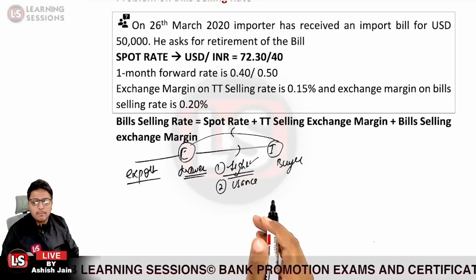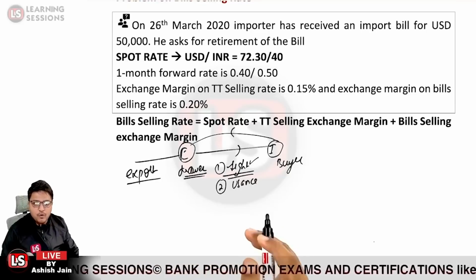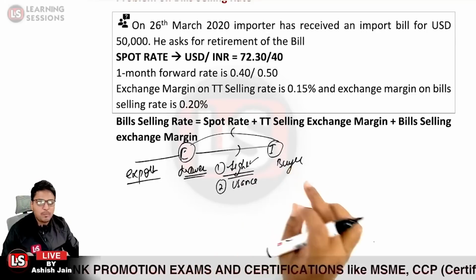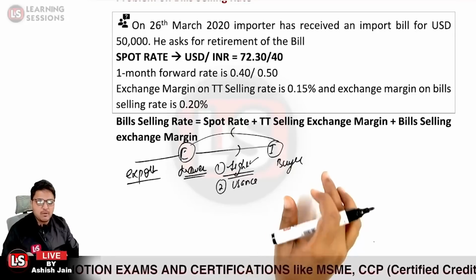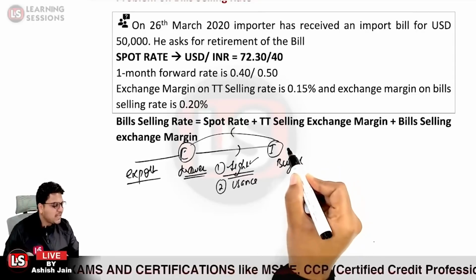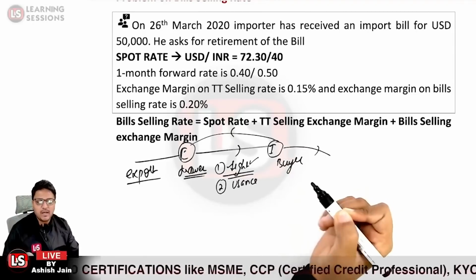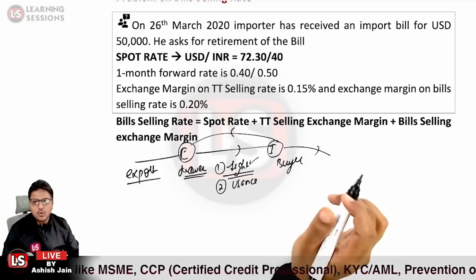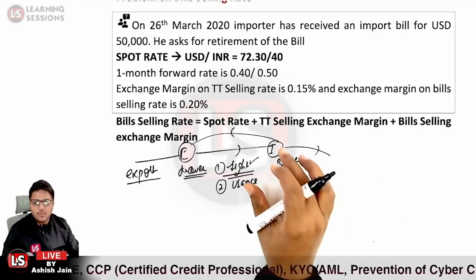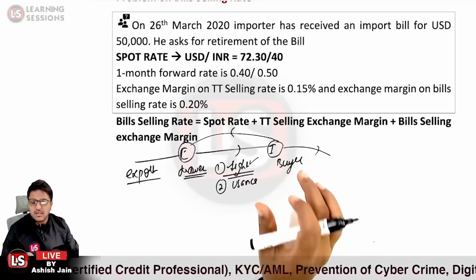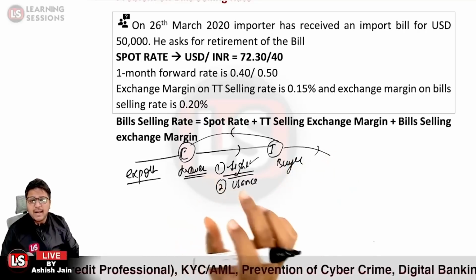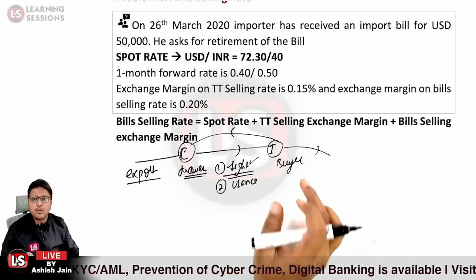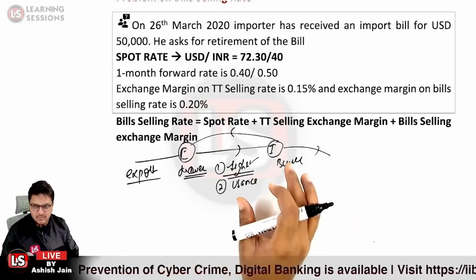Now the importer, before the presentation of the bill by the exporter, wants to pay the amount. That is said to be the retirement of the import bill. So retirement of the import bill is no other bill but the export bill that the buyer wants to pay off. That is the concept related to retirement of bill that you must understand.